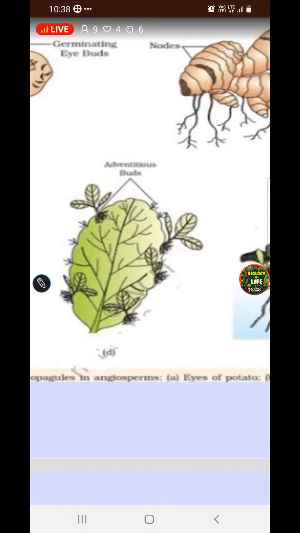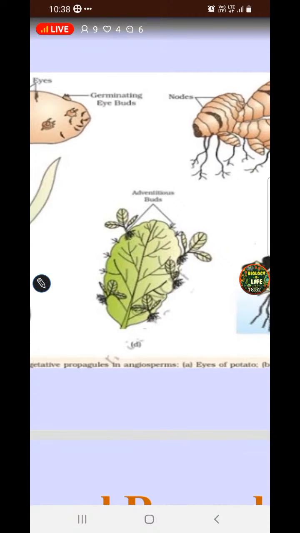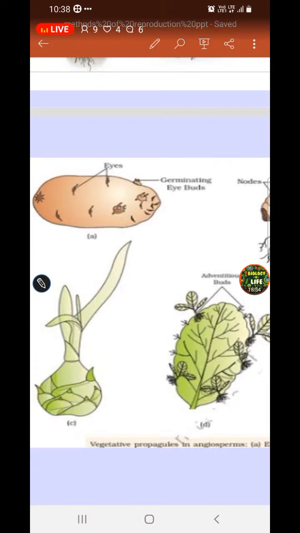What a good process of carrying out reproduction. Germination takes place even in the eyes of potato. I did this when I was in intermediate. My mom is also a BiPC student, so she told me to remove this and plant it in the soil. When my ma'am explained about this, I did it and developed a complete potato plant.